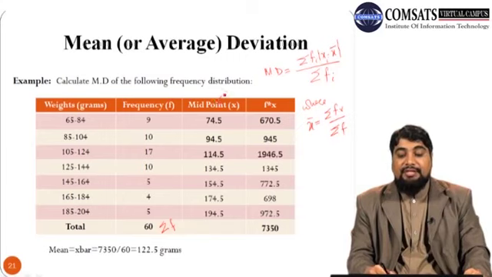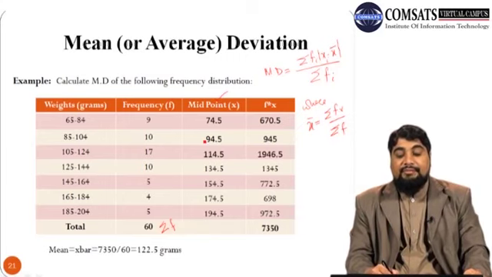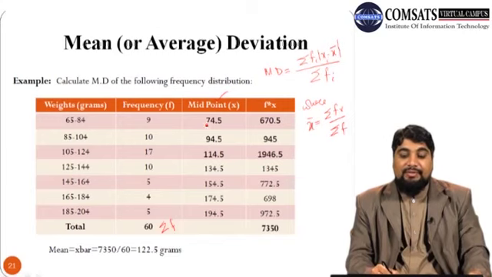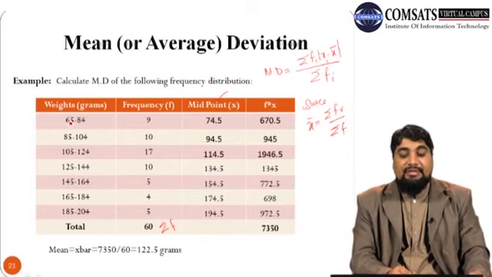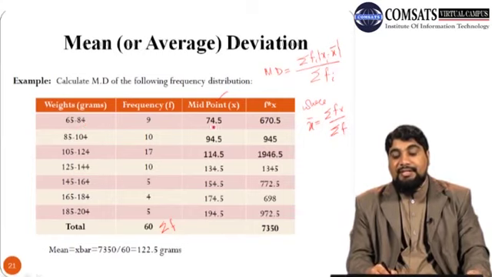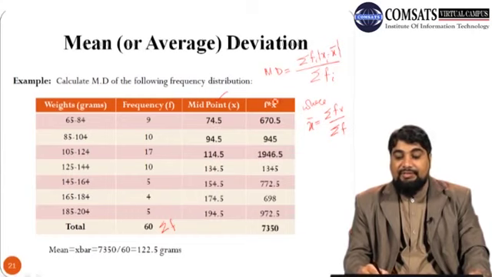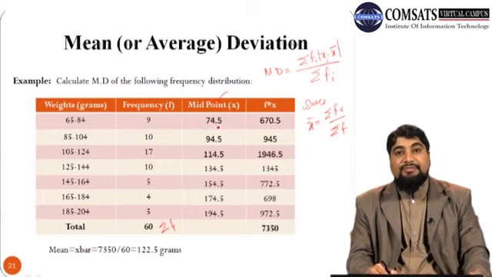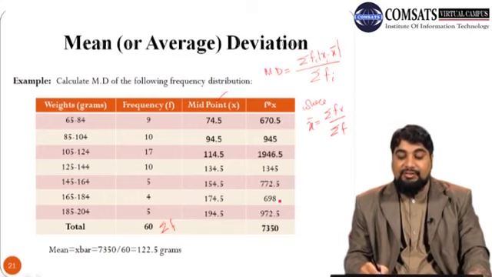So first calculate the midpoints, which is also called class marks. So midpoint is the sum of lower and upper limit divided by 2. So 65 plus 84 divided by 2, we get 74.5, and so on. So next multiply f with x. So 9 with 74.5, we get 670.5, and so on.